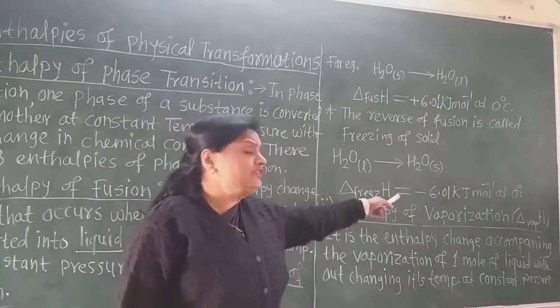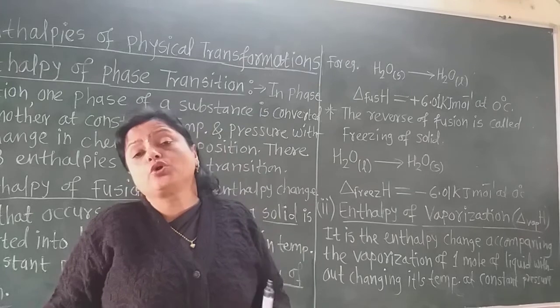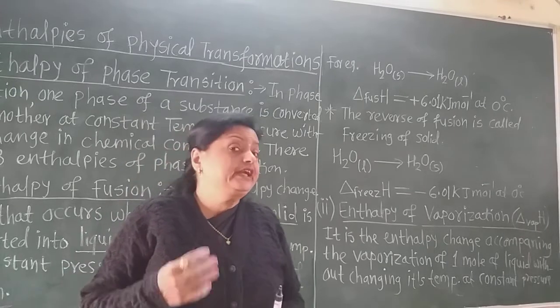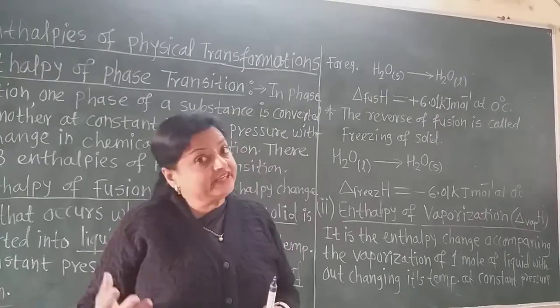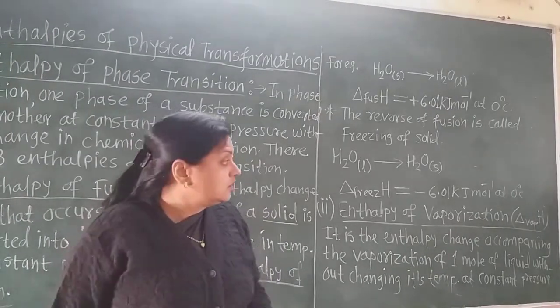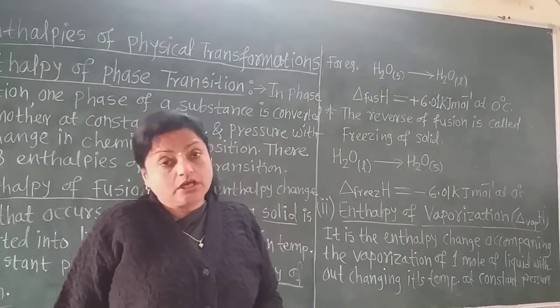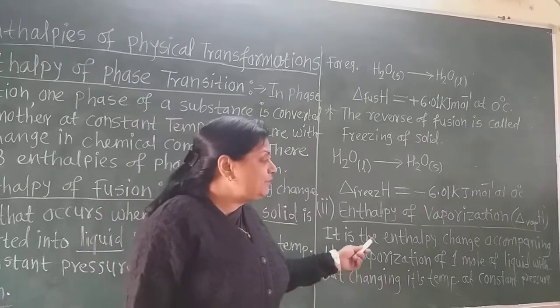The negative sign shows that 6.01 kilojoule of heat is released at 0 degree centigrade.